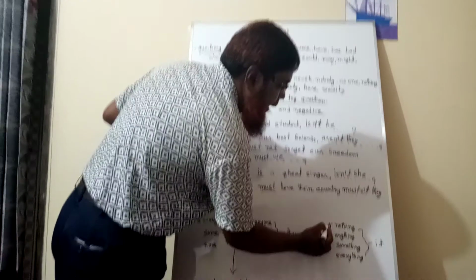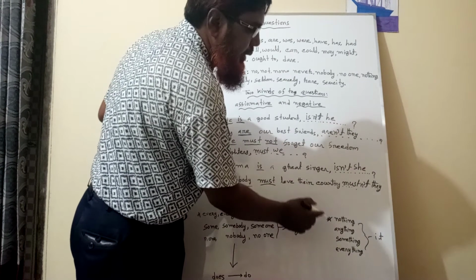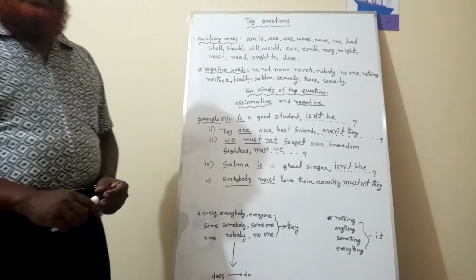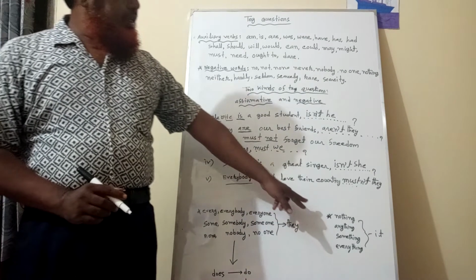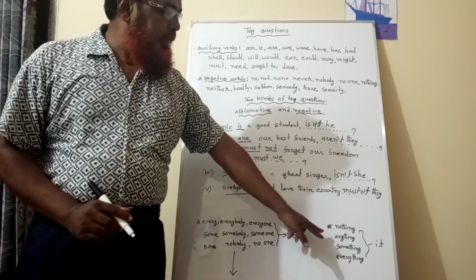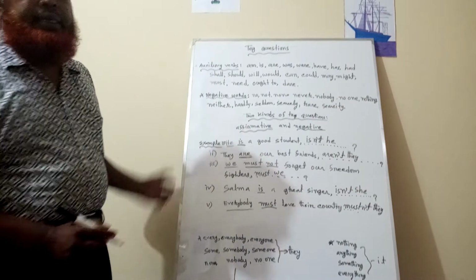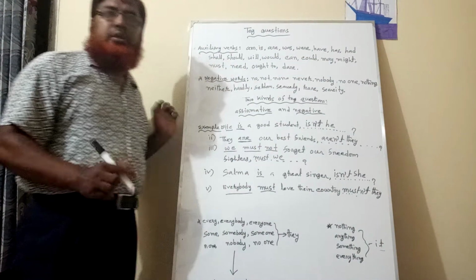You can write this word also: nothing, anything, something, everything, all things. When you find the word nothing, anything, something, everything, then the subject will be it. Have you understood?